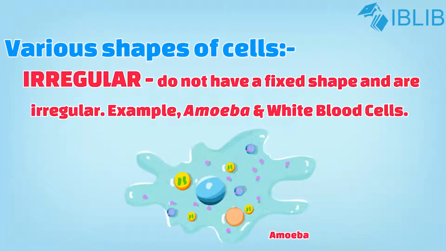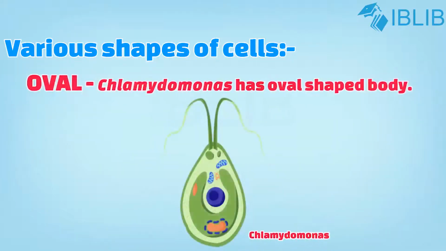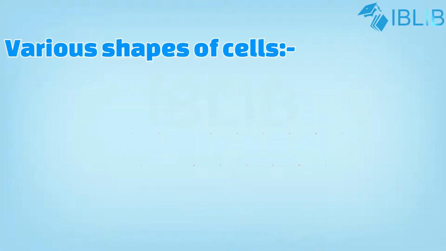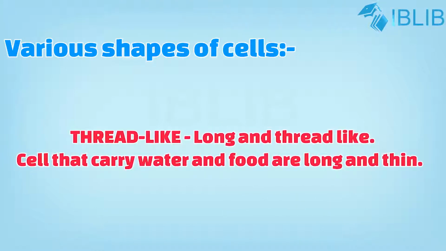Irregular. These cells do not have a fixed shape and are irregular. For example, amoeba and WBCs. Oval. Chlamydomonas has an oval-shaped body. Oblong. Paramecium is made up of single slipper shape or oblong cell. Elongated. Cells are elongated and contractile. That is, they can become longer and shorter. This helps in the movement of bones. Thread-like. Nerve cells are long and thread-like.